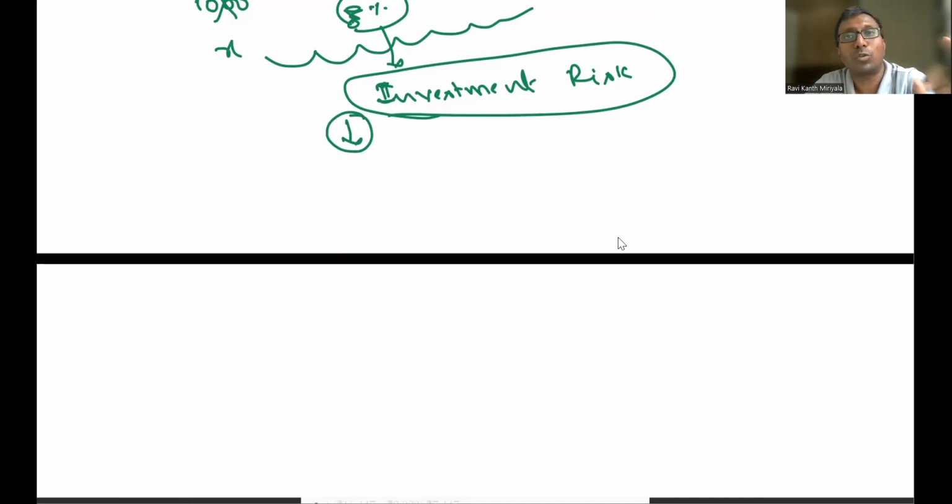Whatever I'm telling you, we are going to calculate for one employee. But practically, you're supposed to calculate for all the employees. You have to take a lot of assumptions, like how many guys will leave. So many things will be there: what level of growth, how is the industry right now, how is the health of the people also.